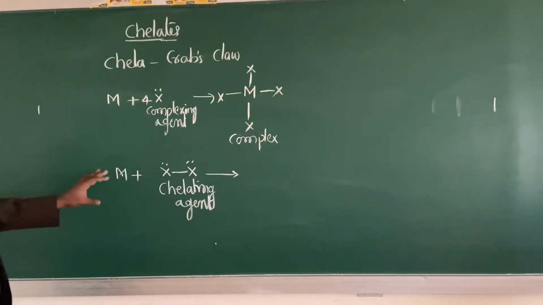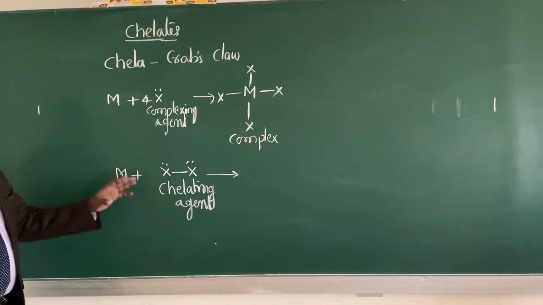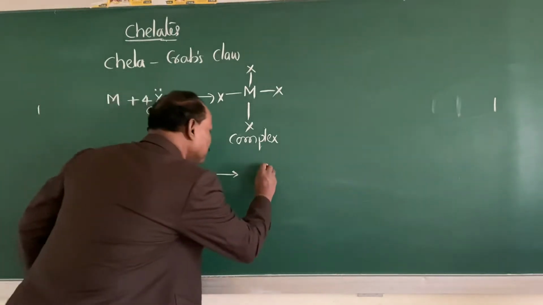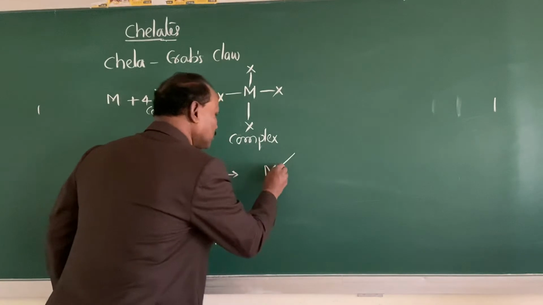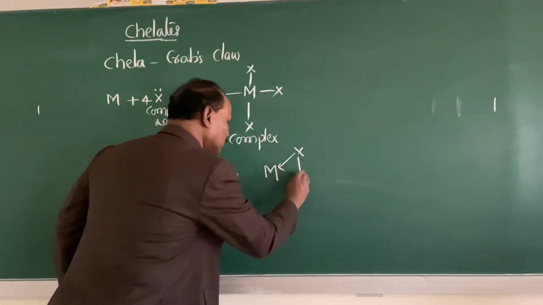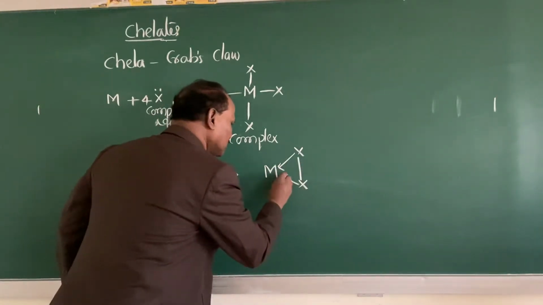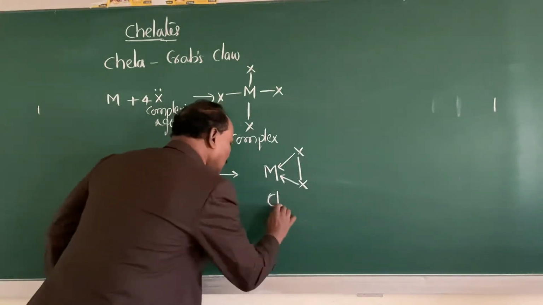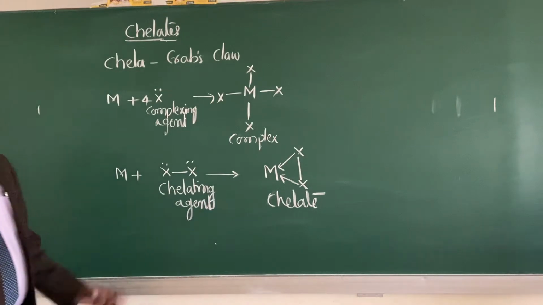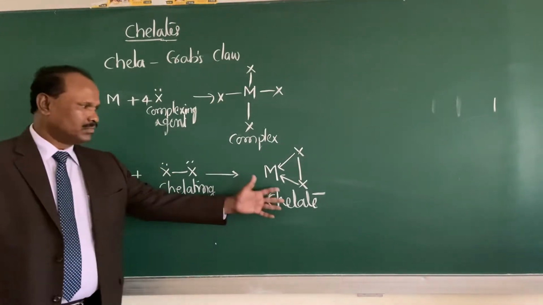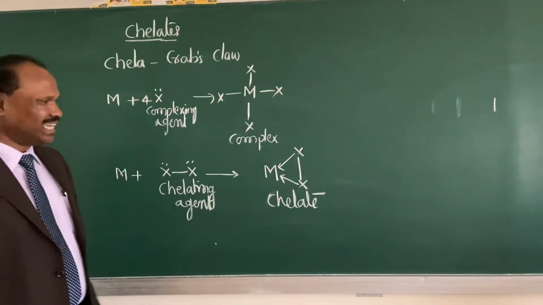So when this chelating agent combines with this metal ion, it forms a compound like this. Observe this complex I have written, which now I will call a chelate.